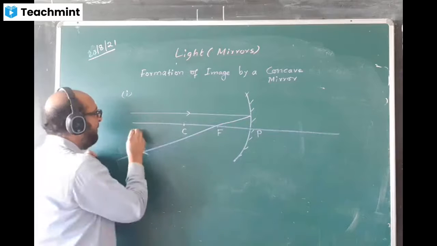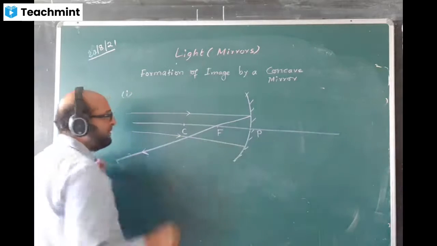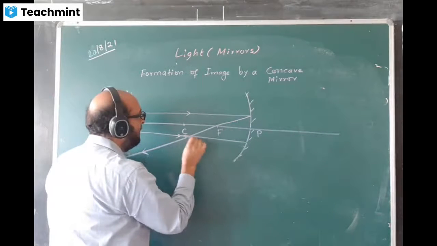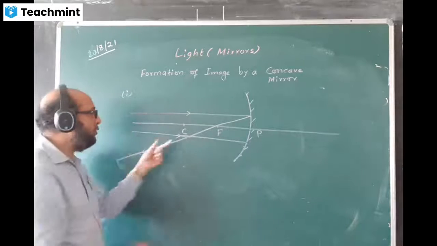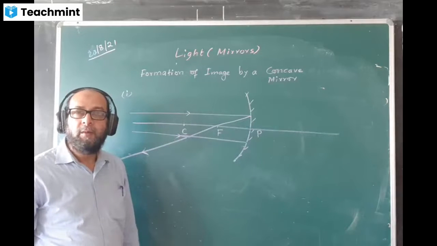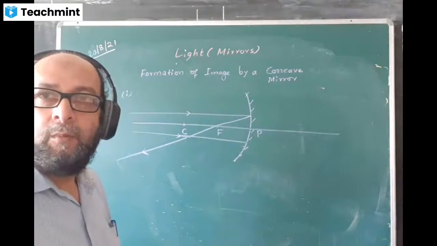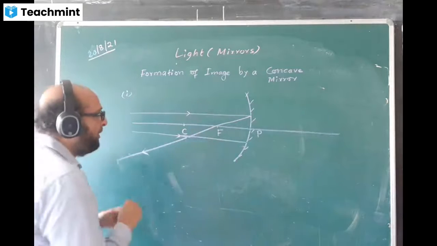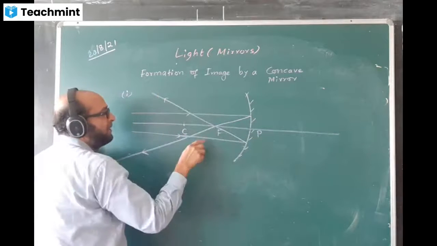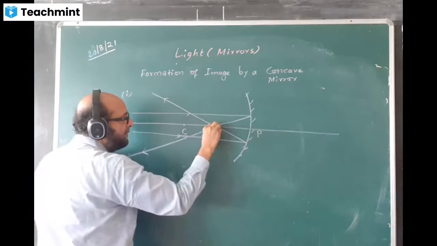Okay, sir. Take one ray below the principal axis, using the same ruled line, exactly one line below. Have you done it? Yes, sir. Done. Where will this ray pass? This ray will also pass through F. Where are the two reflected rays meeting? One reflected ray is here, another reflected ray there. They are meeting here. Here is the image formed.